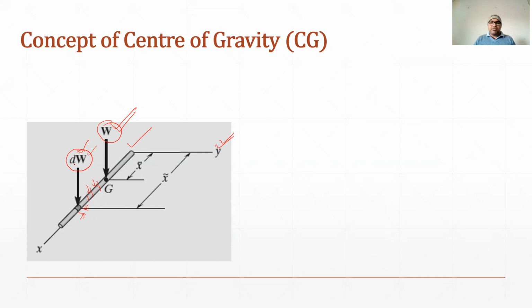Here I have taken this as a differential weight, whose CG has a coordinate x approx from the y-axis. Similarly, if the resultant is located at a distance, say x bar, from the y-axis, we can very easily find the value of this x bar.